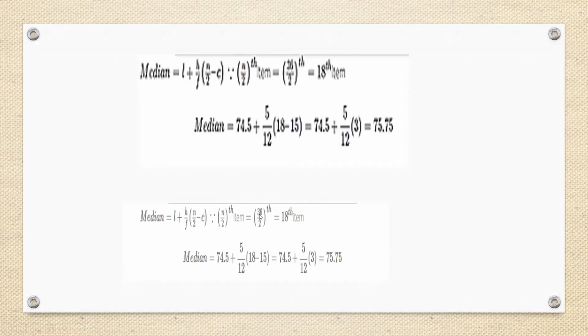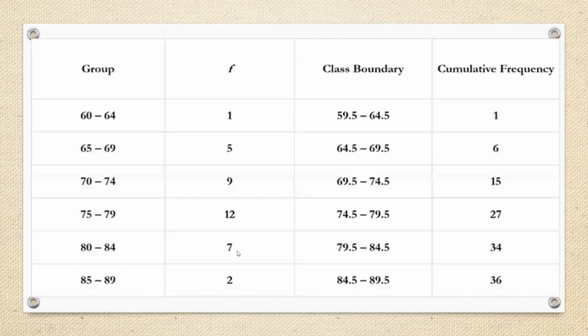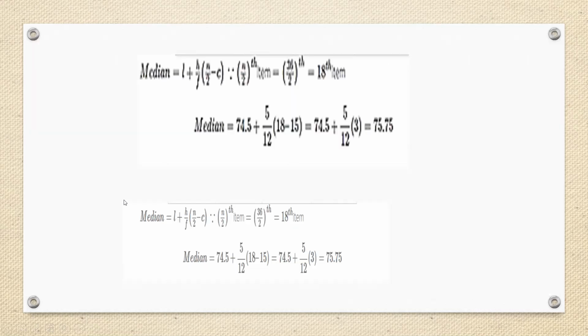We have to put these values in the formula, and the formula is L plus H upon F multiplied by N upon 2 minus C. L is the lower class boundary, and the lower class boundary of the class is 74.5. The height of the class, the difference between the classes, the size of the class, is 5. 65 minus 60 is 5, 70 minus 65 is 5. So the height of the class is 5.